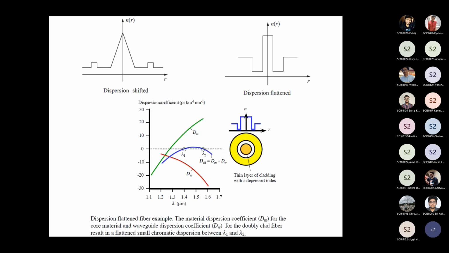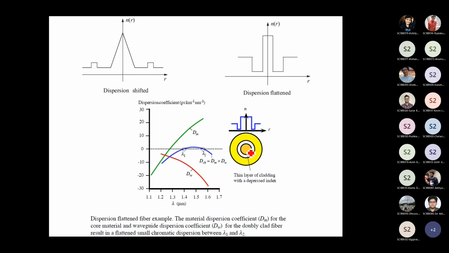That can be done by using an optical fiber called the dispersion flattened optical fiber. The refractive index profile of the dispersion flattened optical fiber looks something like this. So, these are the cores.